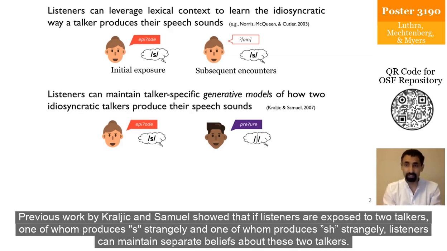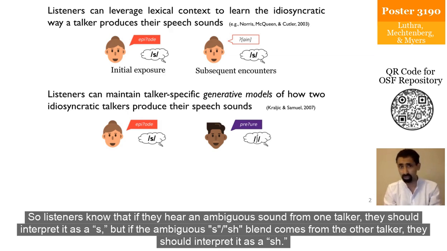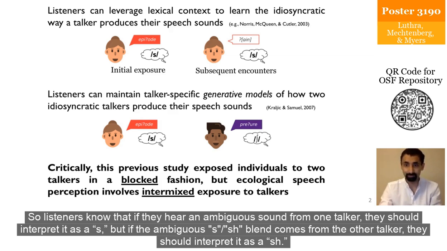Previous work by Kralik and Samuel showed that if listeners are exposed to two talkers, one of whom produces "s" strangely and one of whom produces "sh" strangely, listeners can maintain separate beliefs about these two talkers. So listeners know that if they hear an ambiguous sound from one talker, they should interpret it as a "s," but if the ambiguous "sh" blend comes from the other talker, they should interpret it as a "sh."